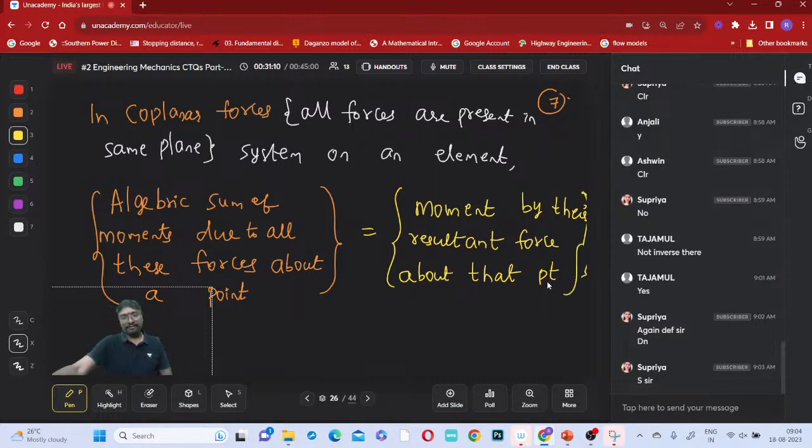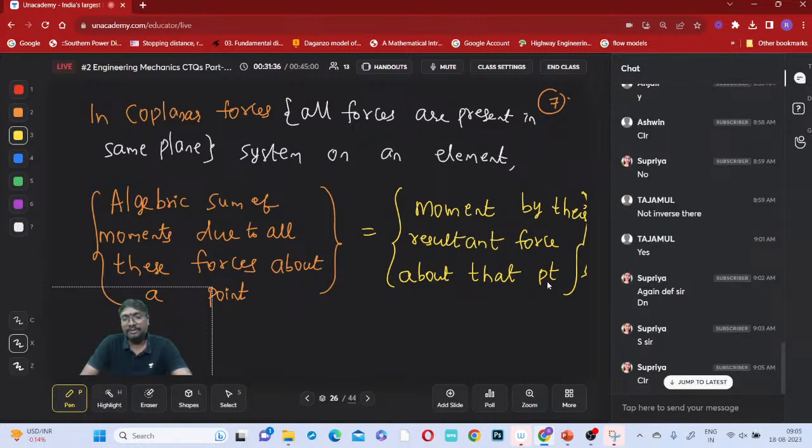Now is that clear everyone? What is Varignon's theorem? It is telling that you can replace all these individual forces with a single resultant force that will create the same moment as that of the original.